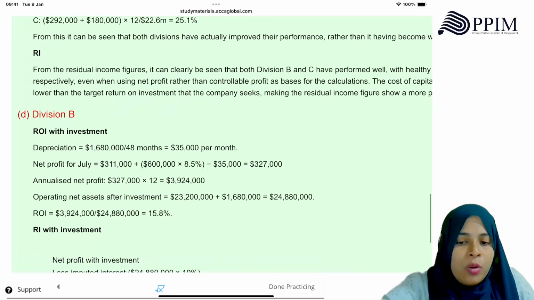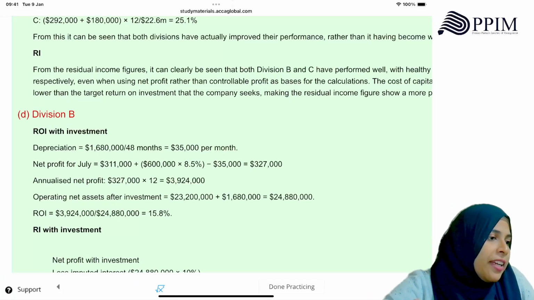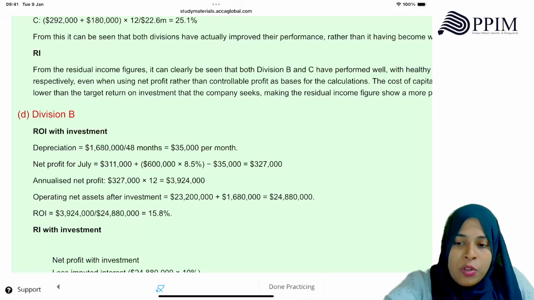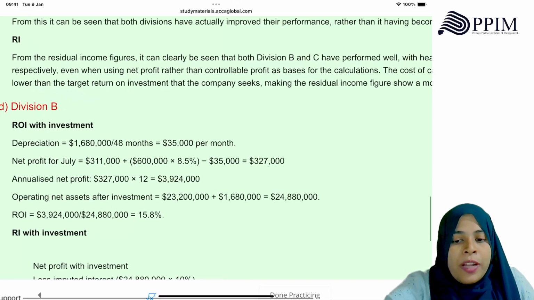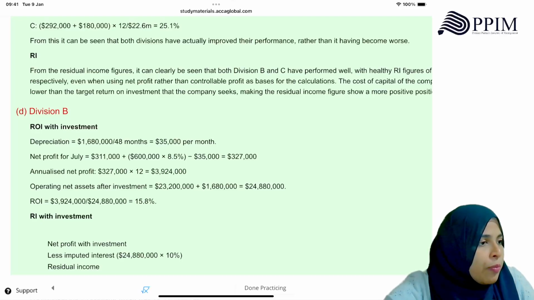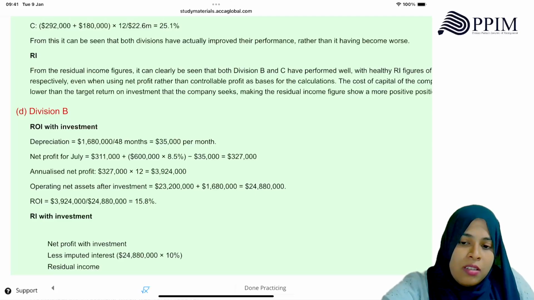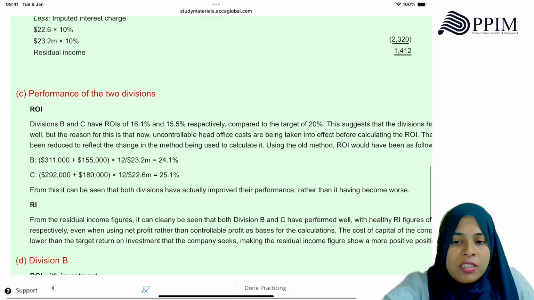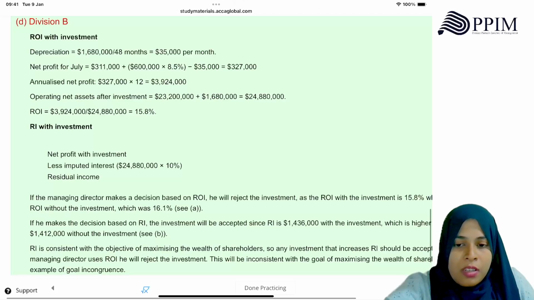How did you get that? The old one plus the increase in contribution minus the depreciation. So the new net profit into 12, annualized net profit, divided by the initial investment will now go up by how much? Earlier investment was 23.2, but now you are investing 1.68 million, right? Correct. So your investment will be 24.88. So new net profit divided by the new investment into 100, ROI is 15.8%. Meaning ROI is falling or increasing? Falling, for division B. It's falling.